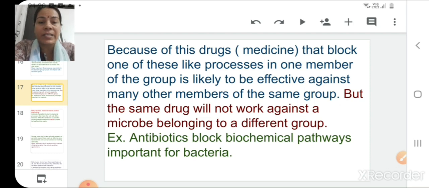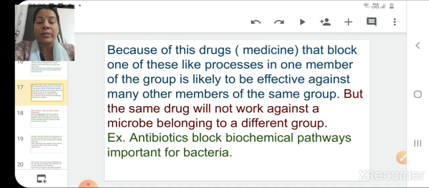Say for example, there is a group A, which is a group of a certain type of bacteria. In that group there are two different subtypes, 1 and 2. If a drug or a medicine is able to kill the bacteria of type 1, then it will also be able to kill the bacteria of type 2. Why? It is because the chemical composition and the working process of both the bacteria will be almost similar. But the same drug will not work against the microbe which belongs to a different group.